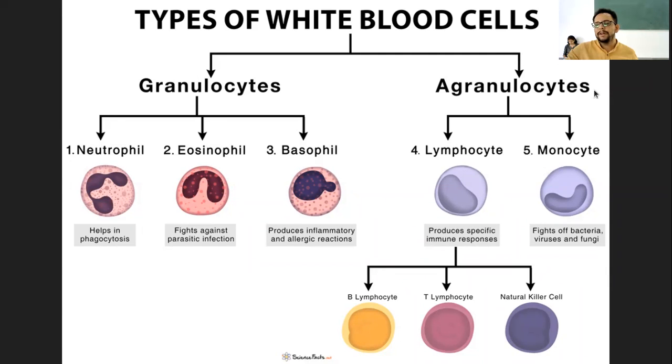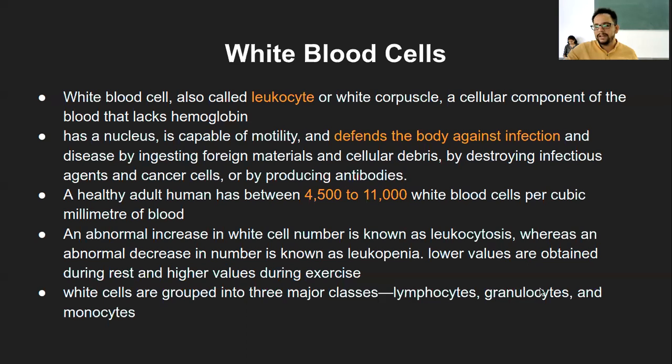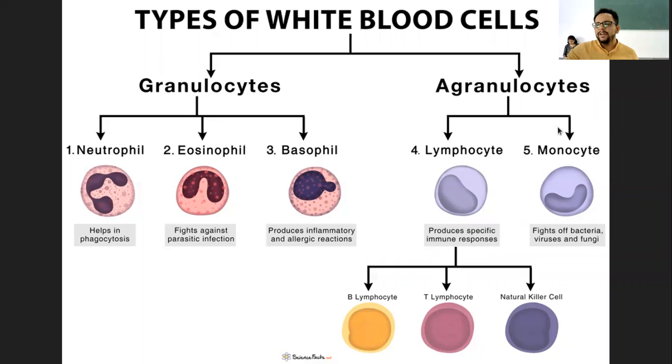They are ultimately part of the agranulocytes, and that is the classification given here. So we can say it either way, it doesn't really matter. Monocyte is classified separately because it converts into macrophages later. That is why it is classified separately, but it is still part of the agranulocytes.